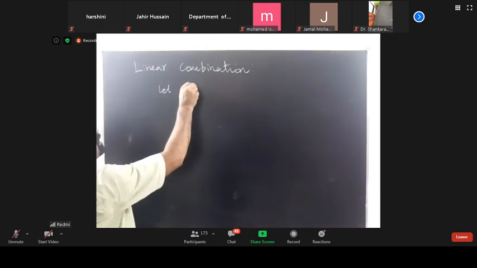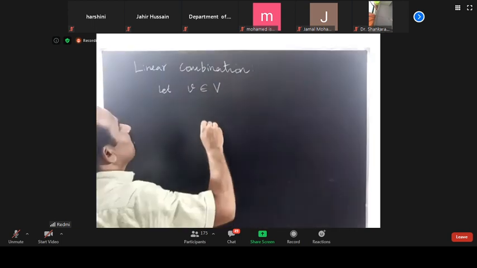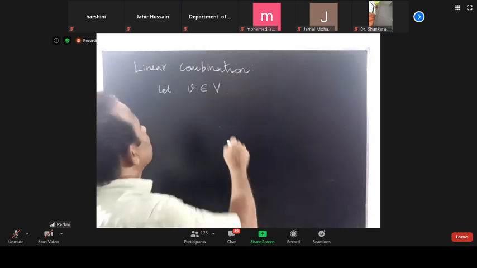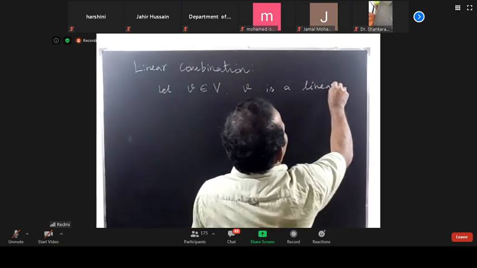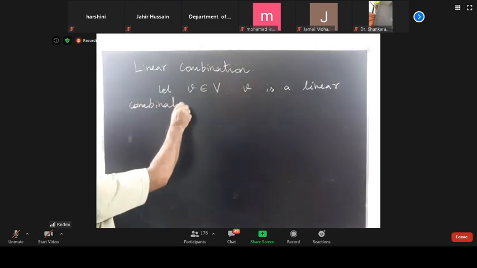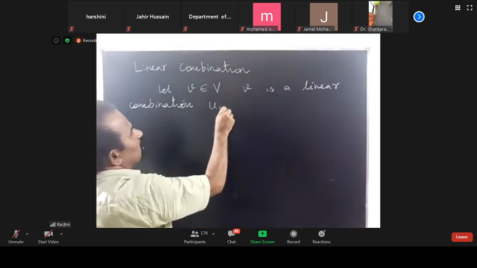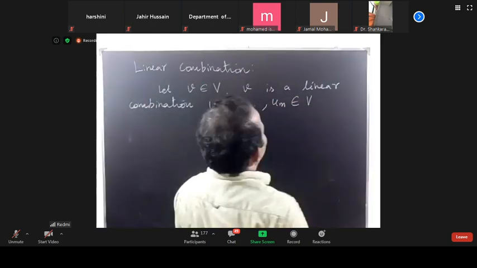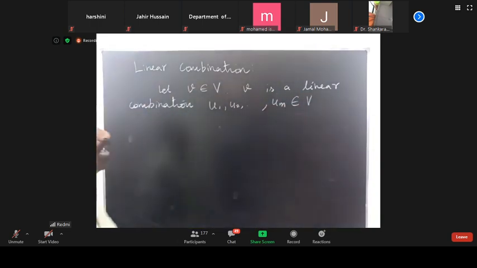Let v belong to a vector space V. v is a linear combination of u1, u2, um, again belonging to V. Okay, v is said to be a linear combination of